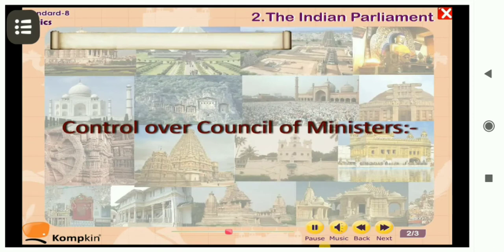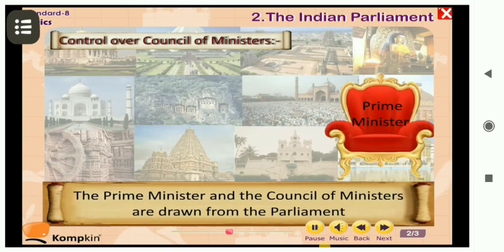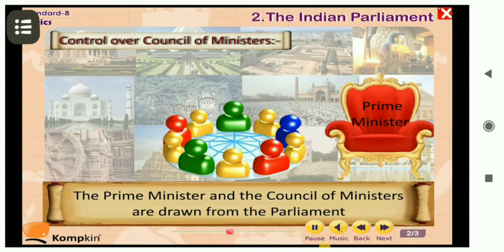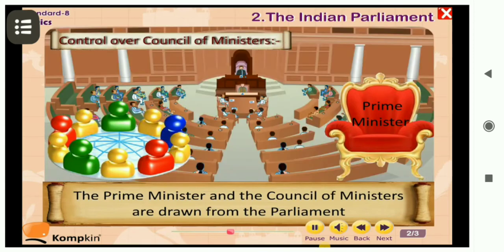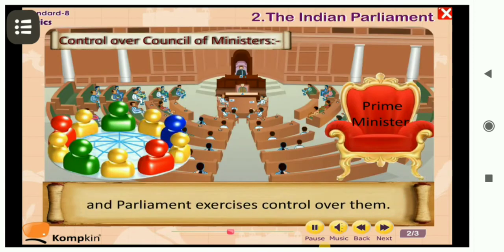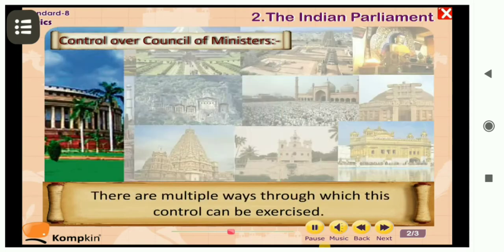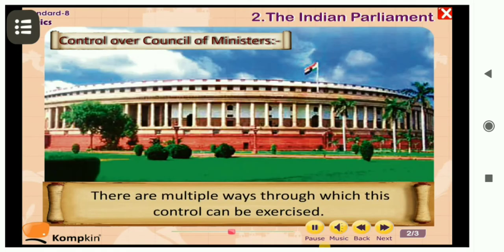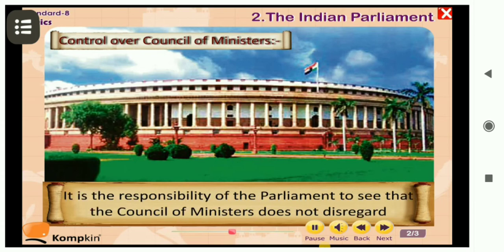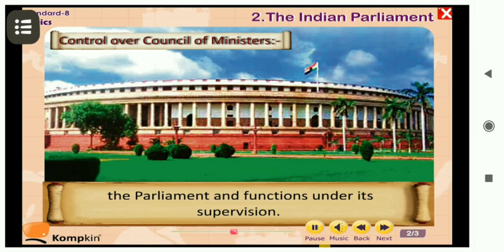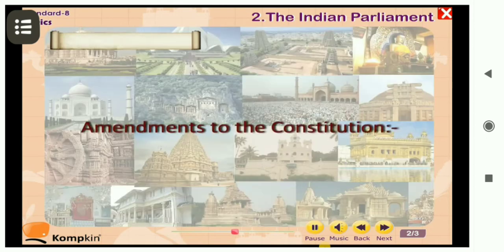Next, control over the Council of Ministers. The Prime Minister and the Council of Ministers are drawn from the Parliament, that is from Lok Sabha and Rajya Sabha, and the Parliament exercises control over them. There are multiple ways that they can control the Prime Minister and Council of Ministers. It is the responsibility of the Parliament to see that the Council of Ministers does not take undue advantage of the Parliament and functions under the Parliament, that is Lok Sabha and Rajya Sabha.